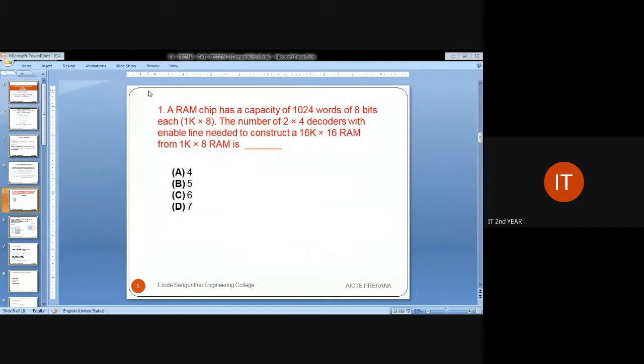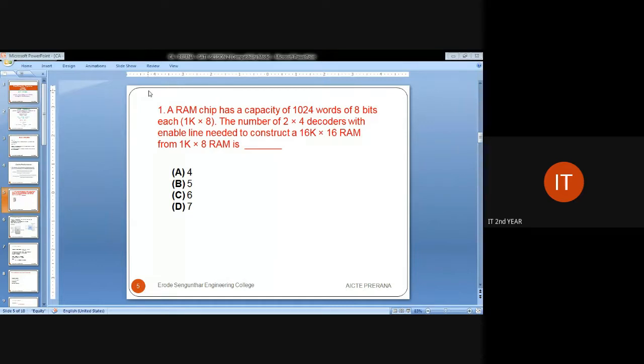Now we will move on to the GATE questions straight away. Consider this question: a RAM chip has a capacity of 1024 words of 8 bits each. The number of 2 by 4 decoders with enable line needed to construct a 16K into 16 RAM from 1K into 8 RAM is. The options are 4, 5, 6 and 7. This is what they have asked.